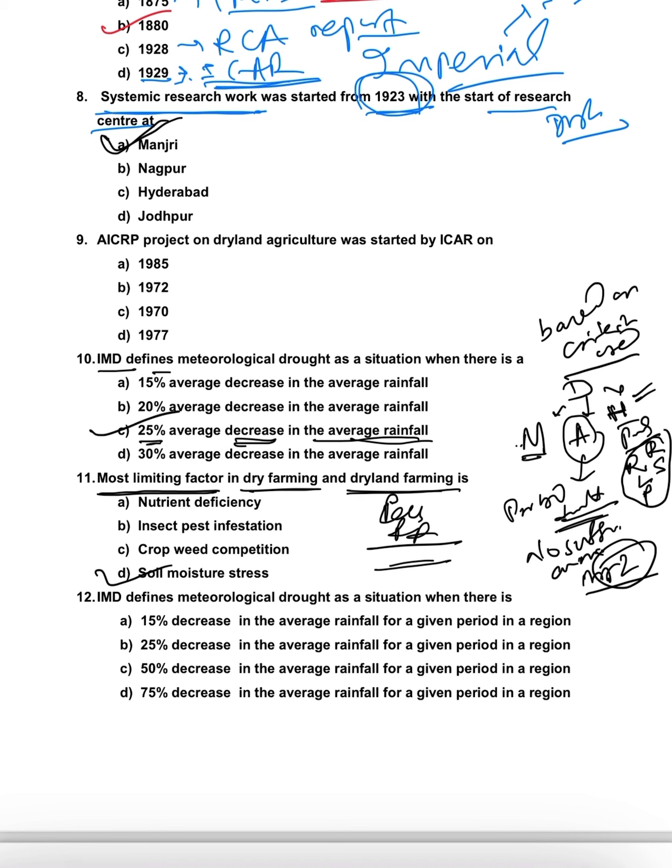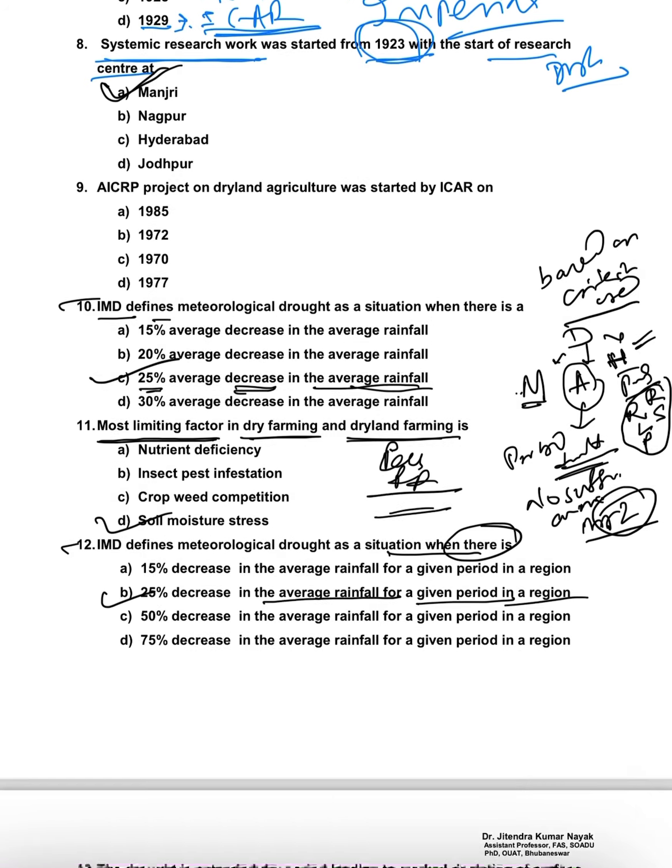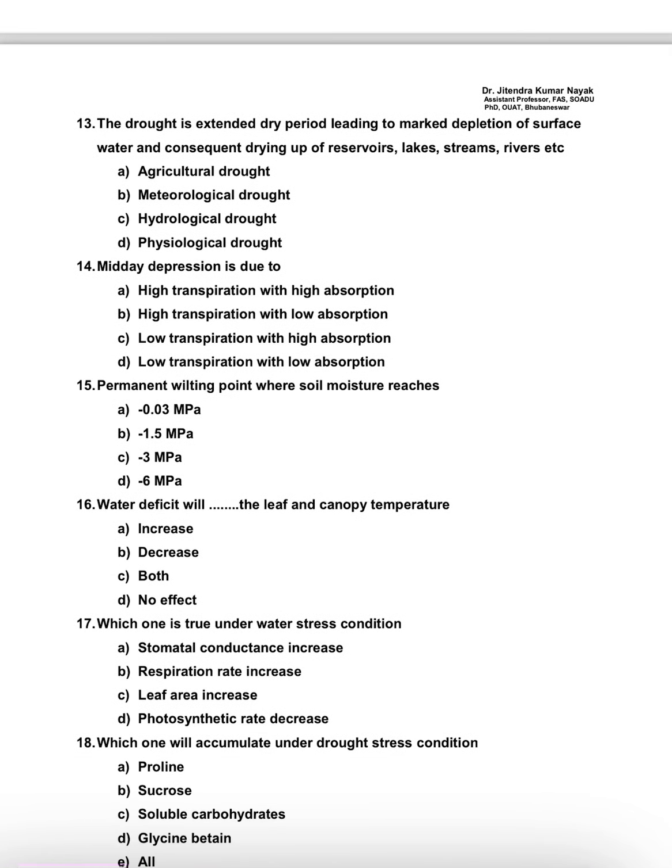Next question, I think it was repeated in the 10th and 12th. IMD defines meteorological drought as a situation where there is a 25% decrease in average rainfall for a given period in a region. Then, coming to the 13th question, the drought is an extended dry period leading to marked depletion, or drying, of reservoirs, lakes, streams, rivers, etc. This comes under hydrological drought.